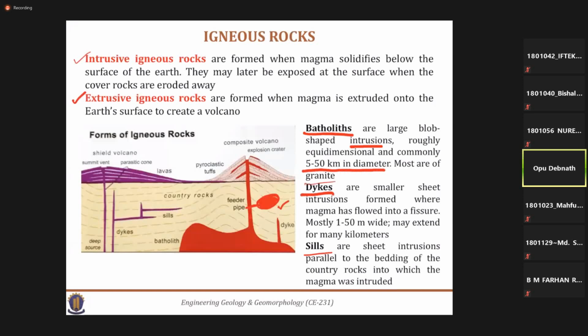The next one is the dikes. These are the smaller sheet-type igneous rocks.